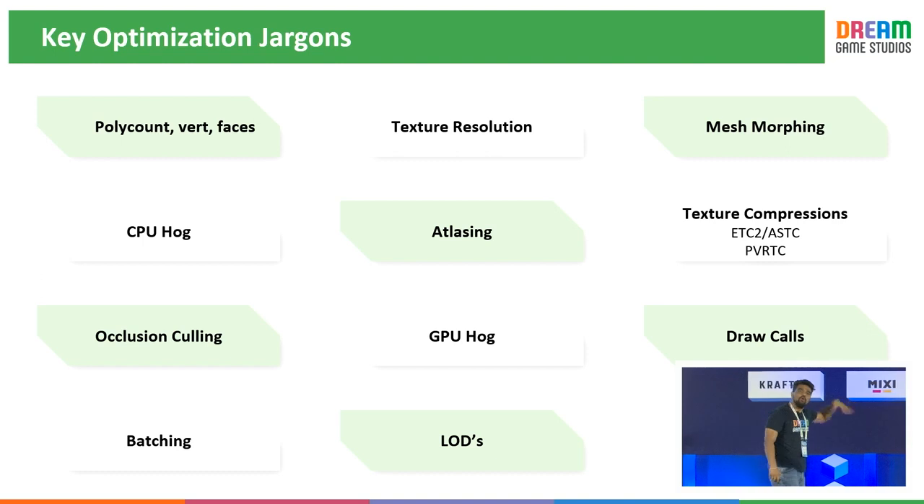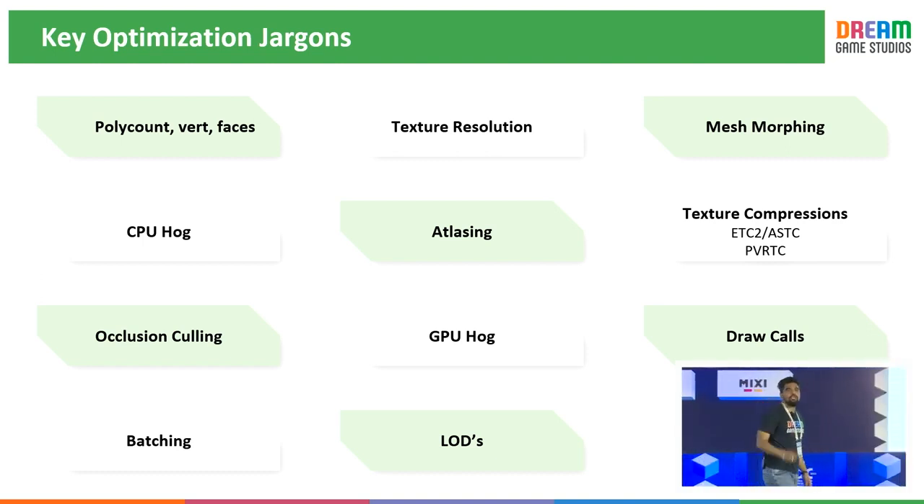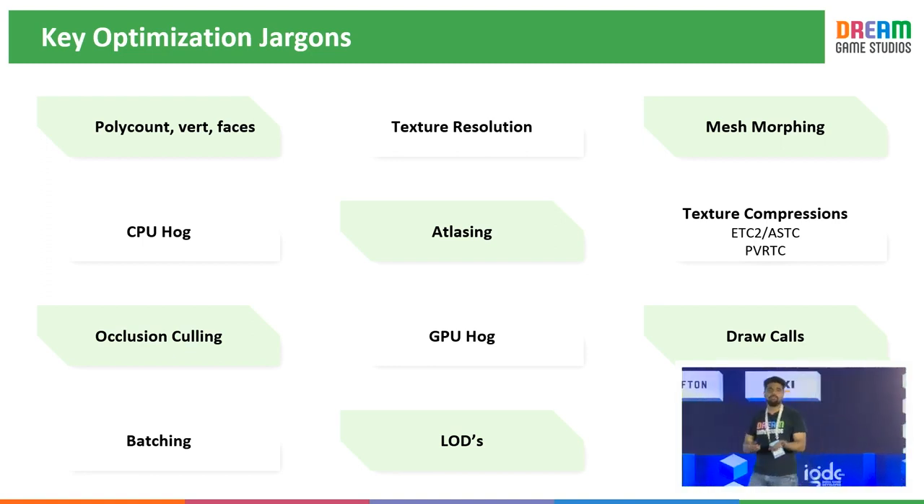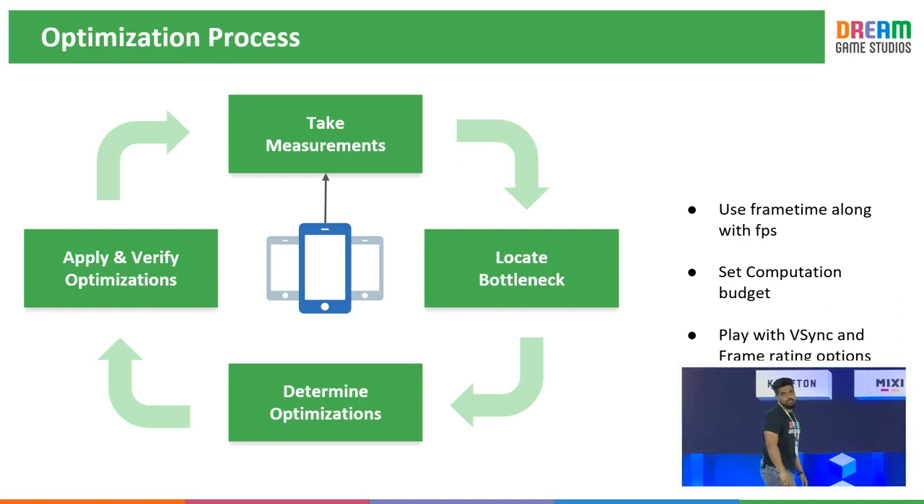Everything comes with its own advantages and drawbacks. Use more LODs, you are going to spend more RAM. So you need to have a balance between everything. So this is how the optimization process looks in our team.